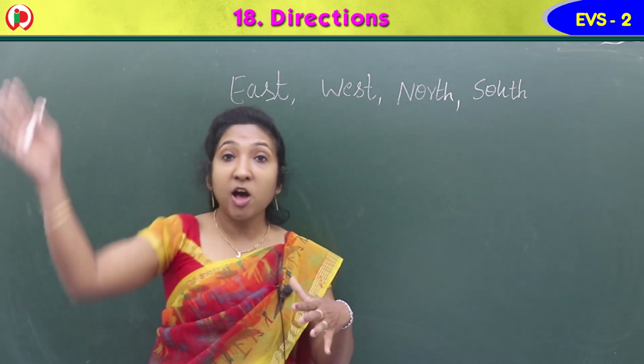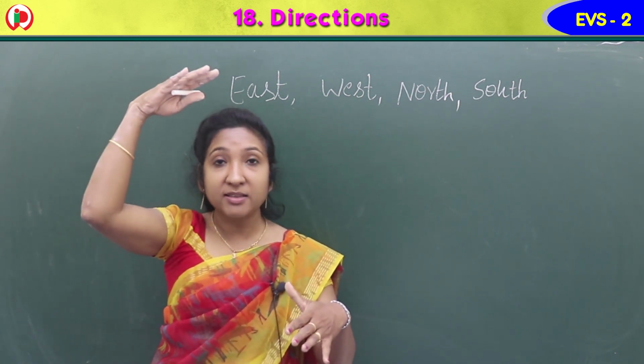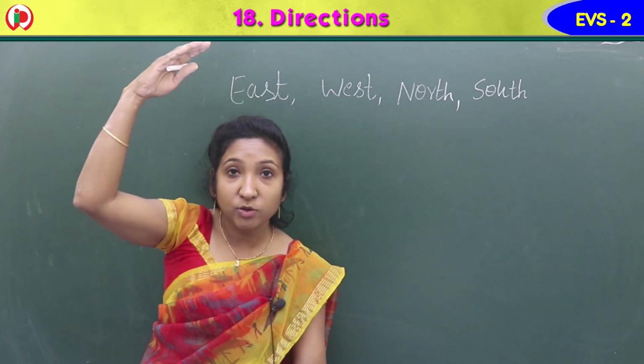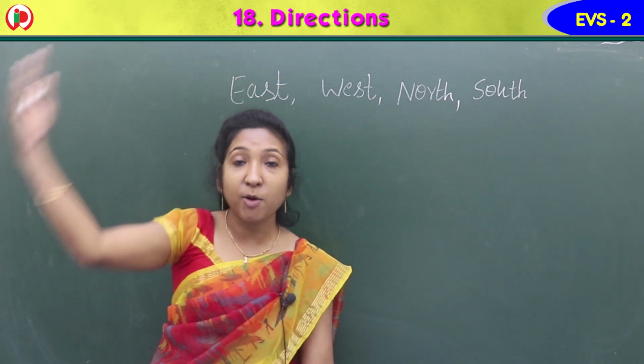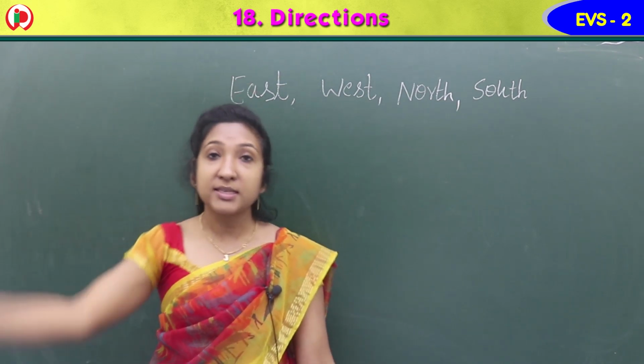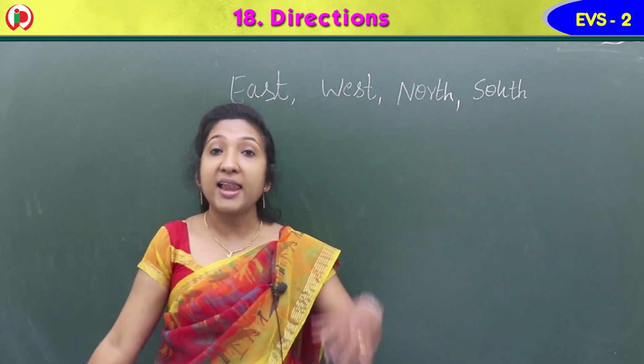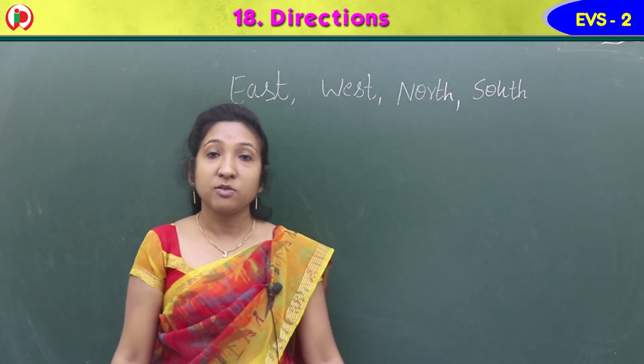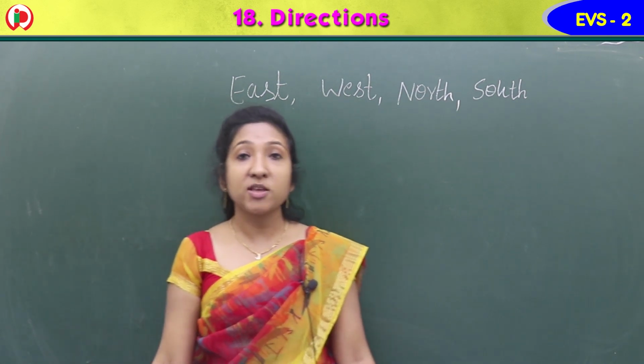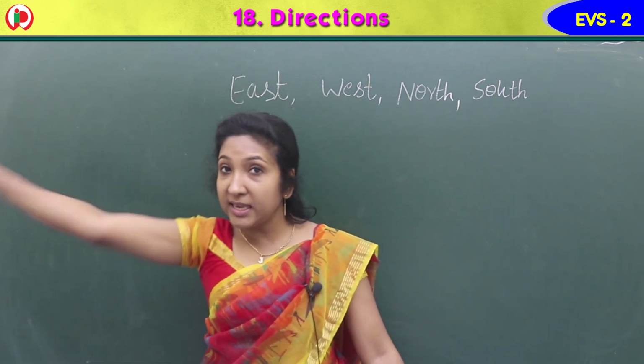So on a map, different directions are marked in different manner. On a map, top, top means up, is always north, down is always south, isn't it? Top is north and bottom is south. North, south. And right side is always east and left is west. So on a map, the directions are north, south, east, west.